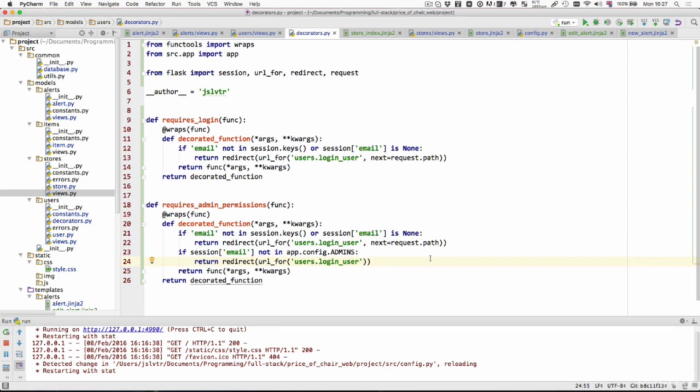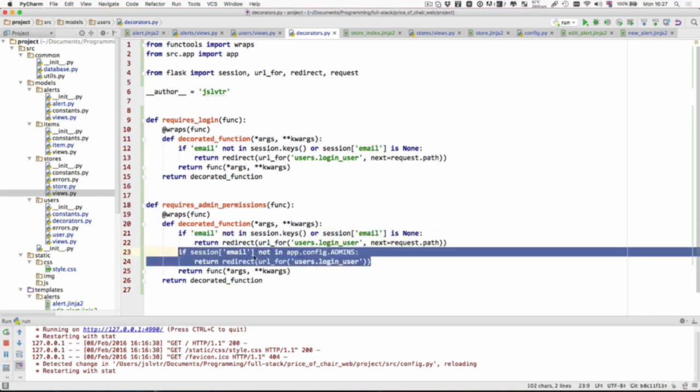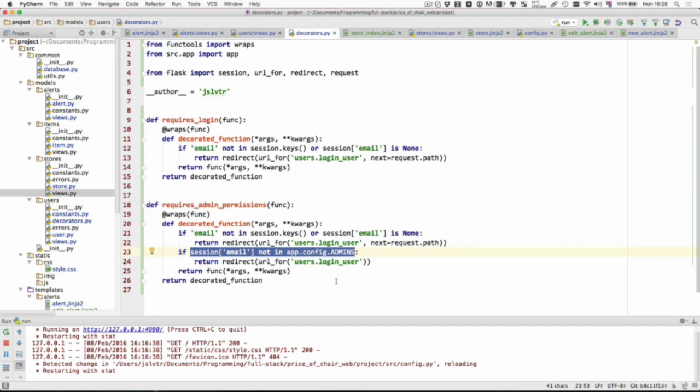And indeed, we could send here a message to the user, for example, the message "You need to be an admin to access that." However, we haven't got a way to display these messages on the site, so sending a message is not really necessary. But if we did have a way to display them, then we could show the user different messages depending on which check fails. If the email is not set and the session is none, then we would say you need to be logged in. If the session's email is not in the admins config, we would say you need to be an admin.